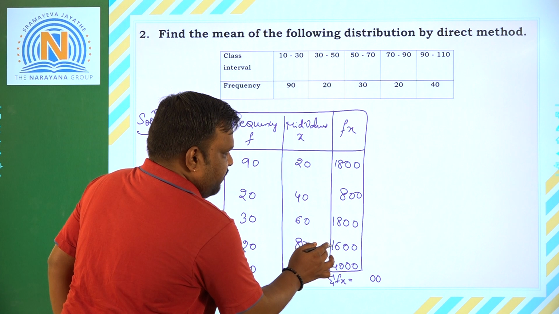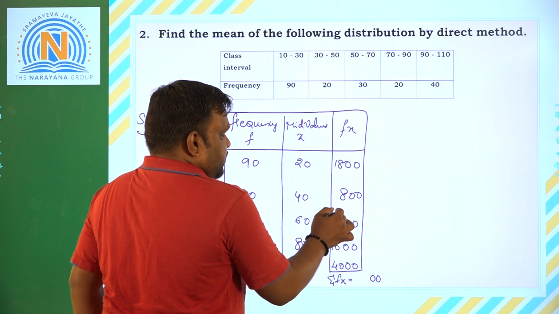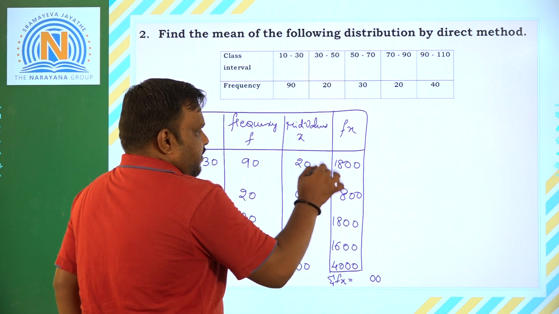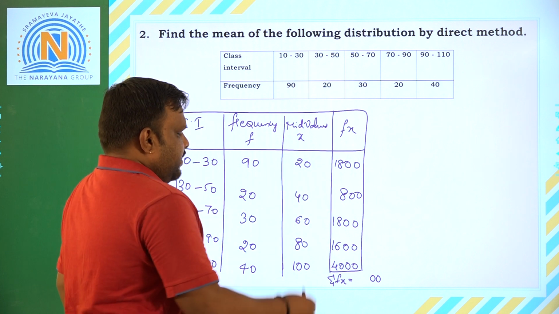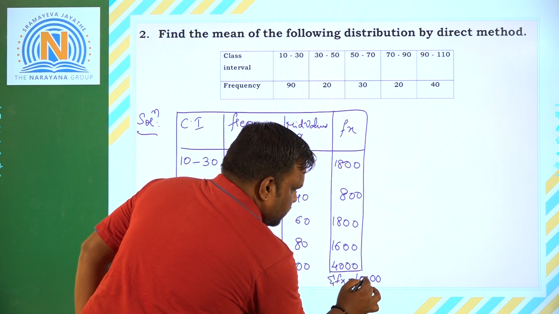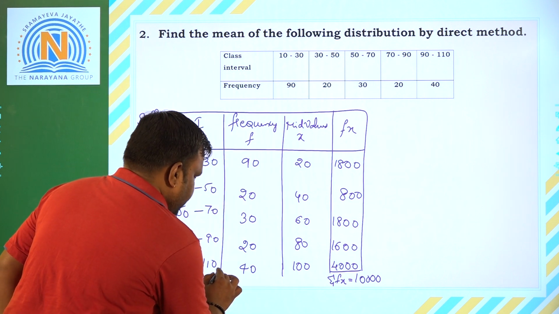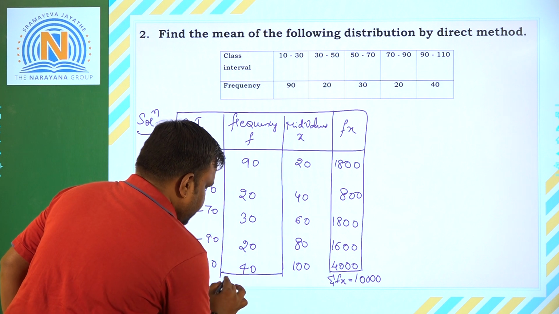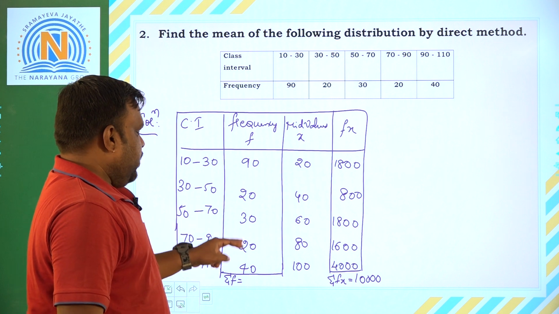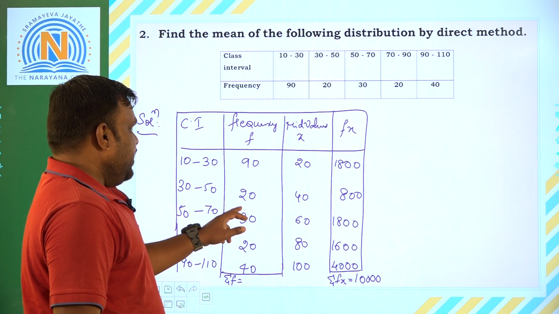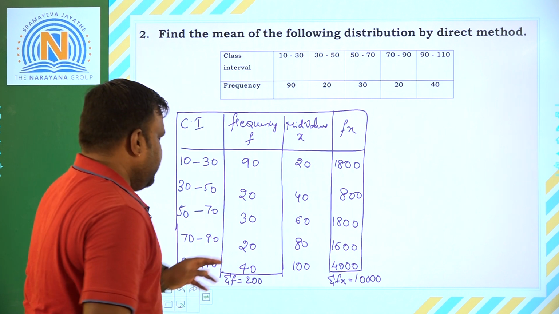Next, 40 plus 16, 56. 56 plus 18 plus 8, 26. 56 and here we have 26, 72, 82. Right? 82 plus 18, that is 100. So, this is 100. So, we got sigma fx. And here when you take out sigma f, that is the complete part, the summation, add all these once again. 40 plus 20, 60, 90, 180, and this 20 is 200. Here we got the sigma f value.